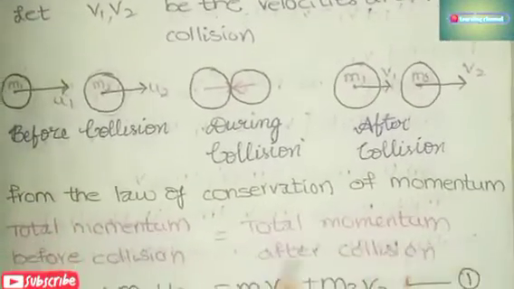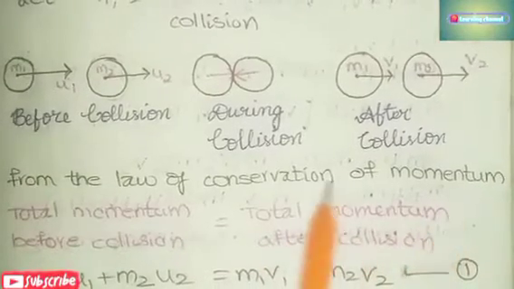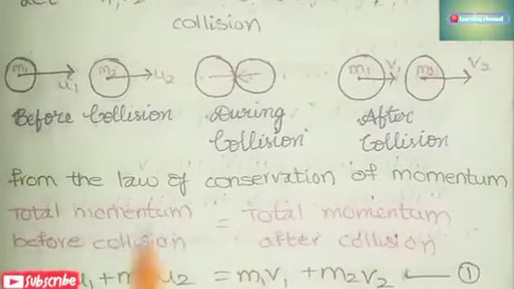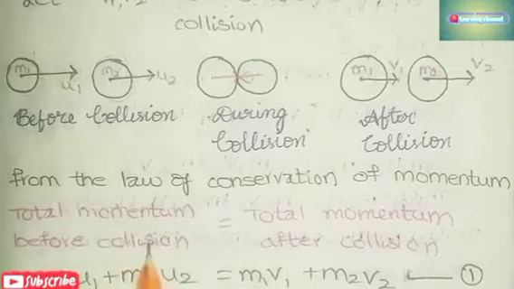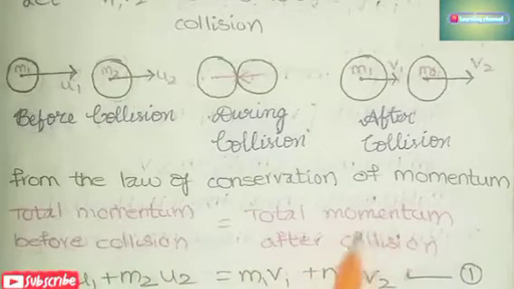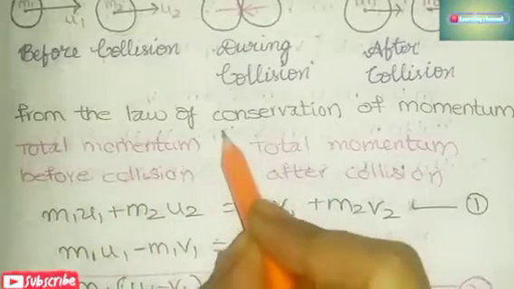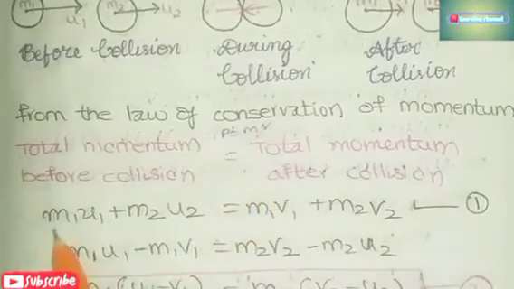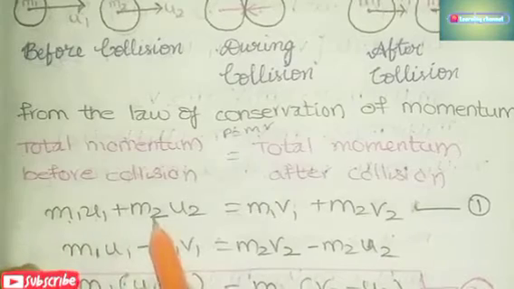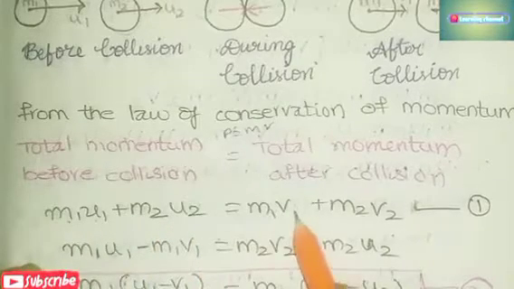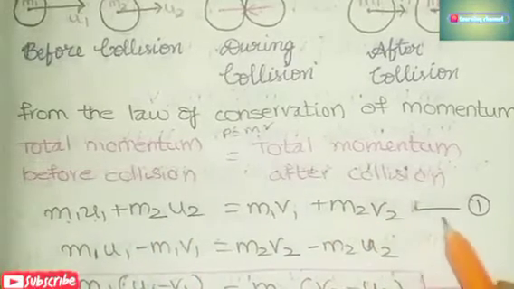From the law of conservation of momentum, total momentum before collision is equal to total momentum after collision. The momentum formula is P is equal to mv. So m1 u1 plus m2 u2 is equal to m1 v1 plus m2 v2. This is equation number 1.